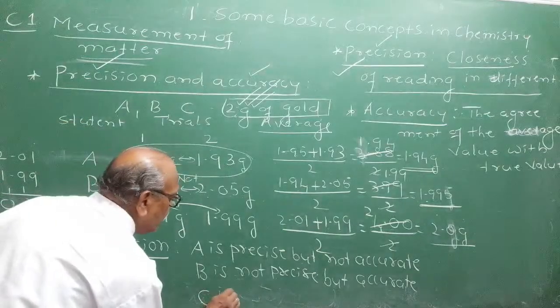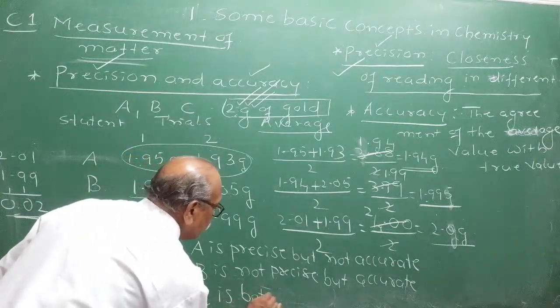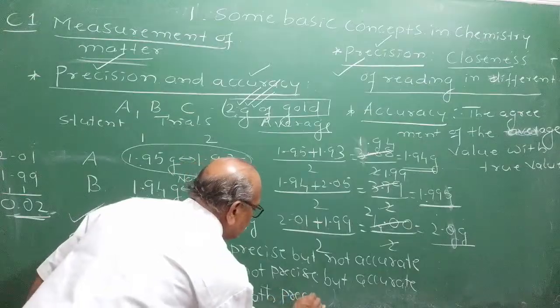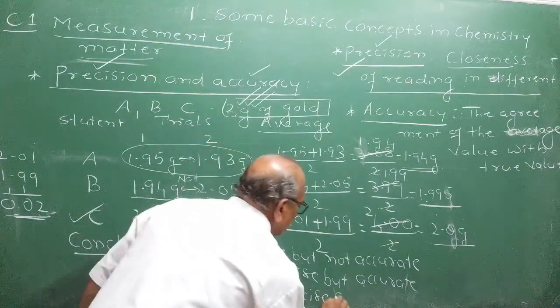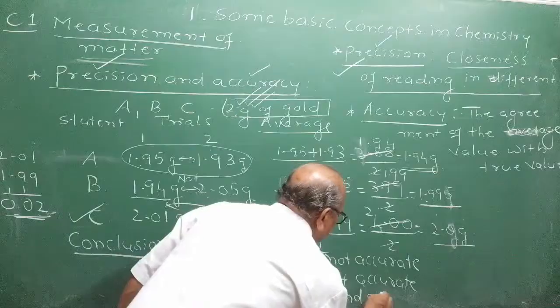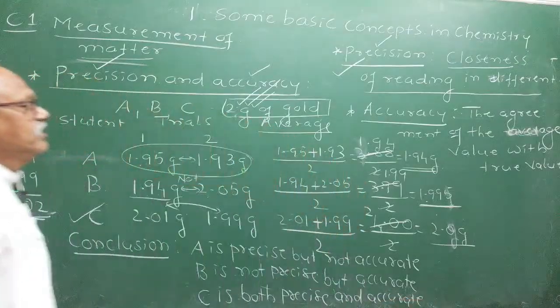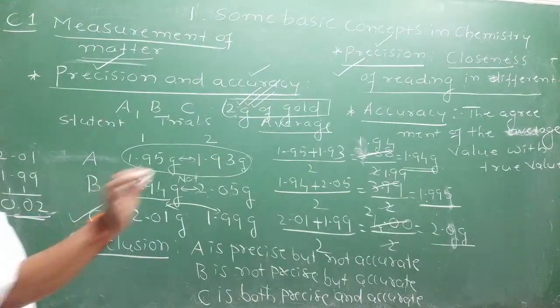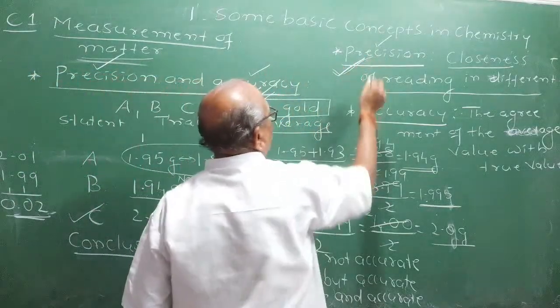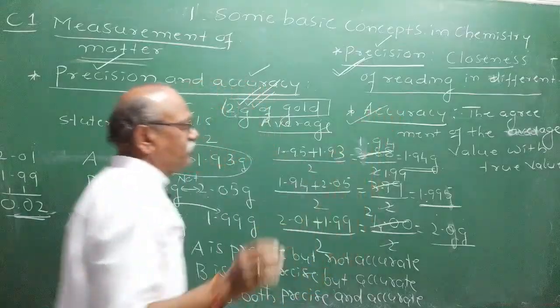C is both precise and accurate. I will tell you again, those who could not understand it. See, in the measurement, there are two things. One is called precision, another one is called accuracy.